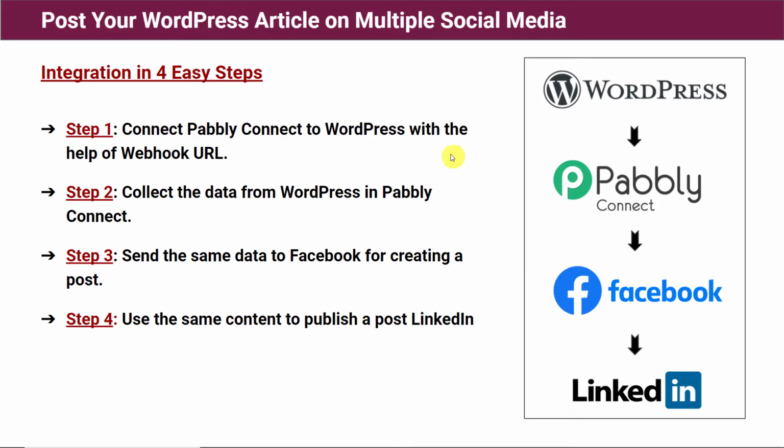Okay, so this is how the integration is going to work. In the first step, you are going to integrate WordPress and PabliConnect with the help of a webhook URL. You are simply going to copy the webhook URL from PabliConnect and paste it into WordPress. Now, in the second step, you are going to collect the data of the content from WordPress into PabliConnect. Now, using the same data, you are going to create a post on Facebook. That's step 3. Now, in step 4, you are using the same content data to create a post also in LinkedIn. Now, we have a perfect flow of data between WordPress, Facebook, and LinkedIn.